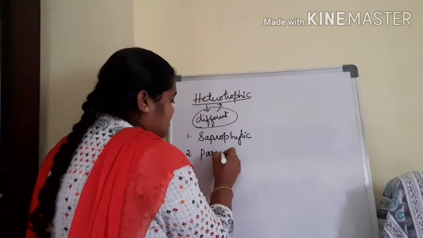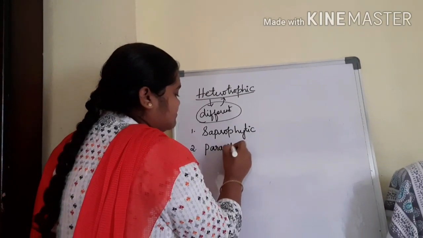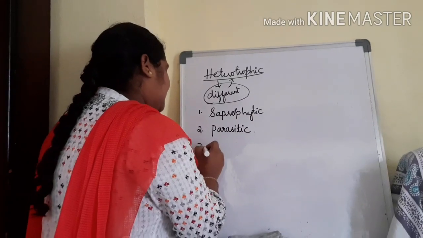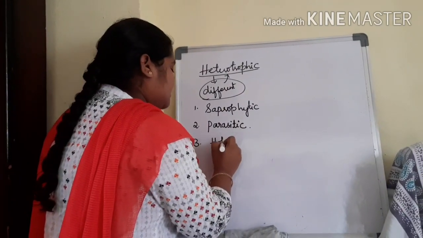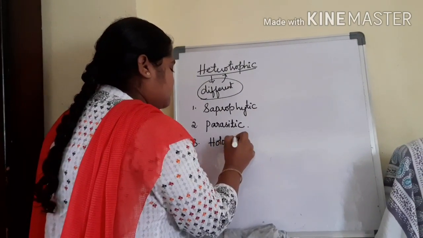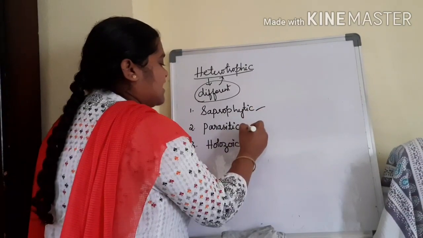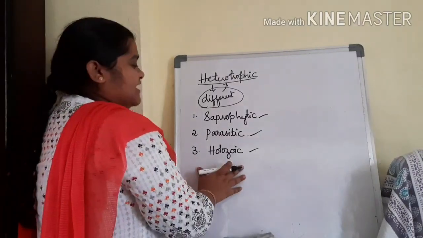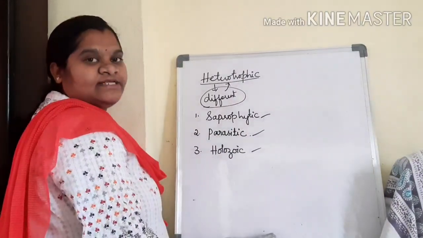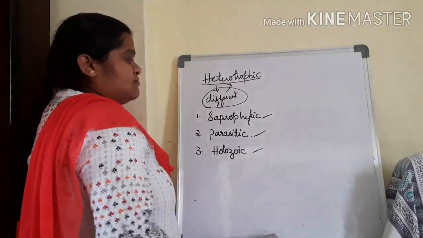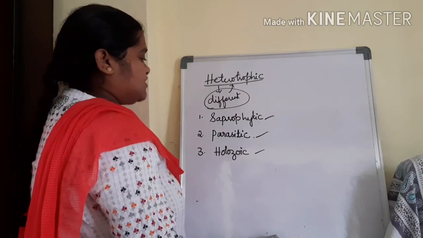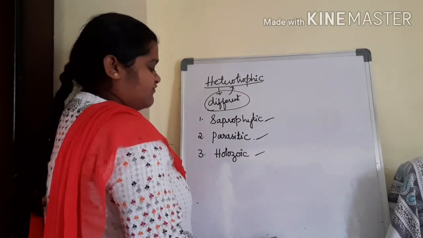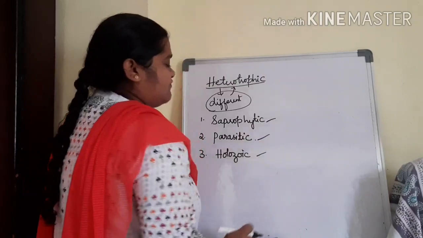Next one is parasitic nutrition. Third one is holozoic nutrition. These are the three types of heterotrophic nutrition, based upon the different modes of availability of food for organisms which depend on other organisms.